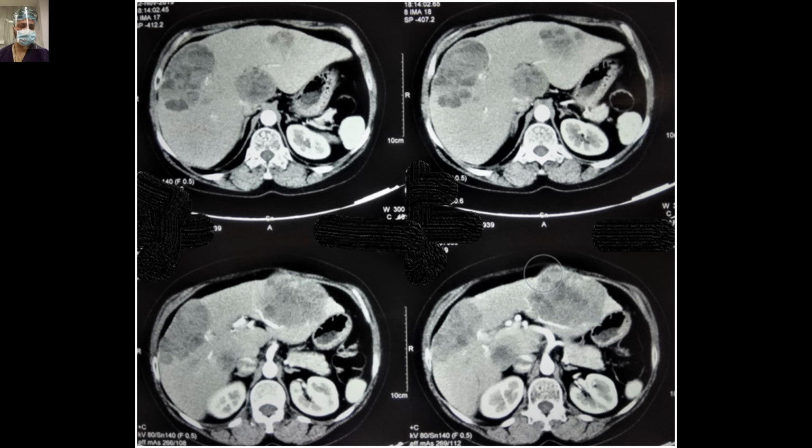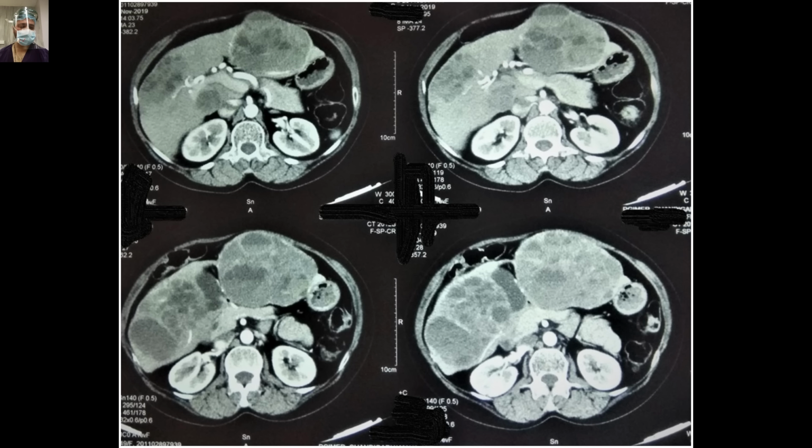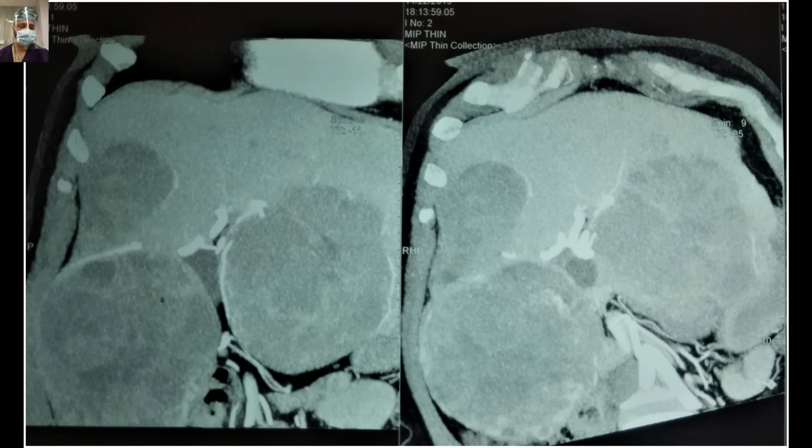So this is the CT scan image in a case of non-functional neuroendocrine tumor. So you can see there were large mets. The patient was asymptomatic, and during routine screening, these tumors were detected. Look at the areas of necrosis because of the very large size, multiple tumors. Look at the enhancement pattern in the arterial phase, how well they are enhancing in the arterial phase. Some more pics of the same patient. Look at the size, and the patient presented with these mets. This was the first presentation. So as I said, the non-functional PNETs remain asymptomatic unless they acquire a very large size or they are basically